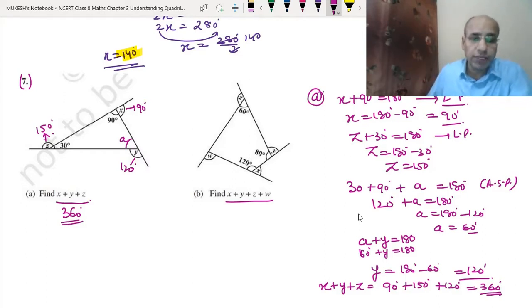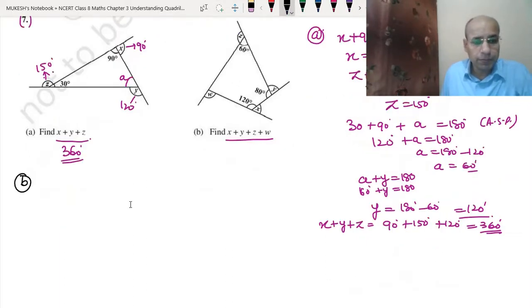You just conclude that the sum of the exterior angles, these are called the exterior angles. This is the exterior angle that you have learned in class 7. And the sum of all the exterior angles of any kind of polygon is always 360. Okay. Now in the same way we will do the second part also, the B part.